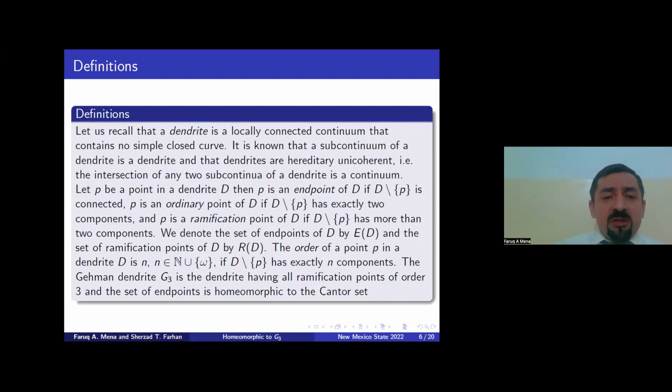We have more definitions here. Let's recall that a dendrite is a locally connected continuum with no simple closed curve. A subcontinuum of a dendrite is a dendrite, and dendrites are hereditarily unicoherent. A point P in a dendrite T is an endpoint if T minus P is connected, and we say it's an ordinary point if T minus P has exactly two components, and we say that P is a ramification point if T minus P has more than two components.